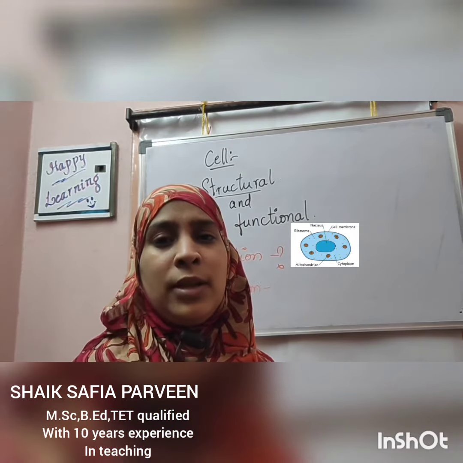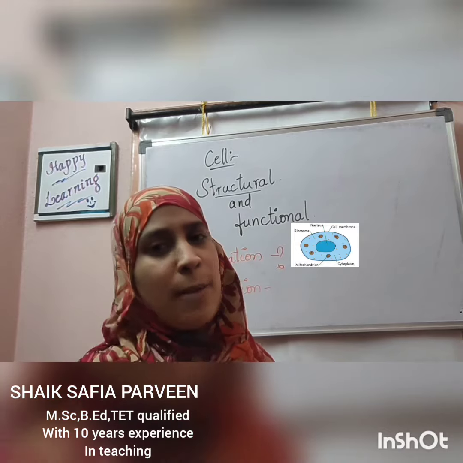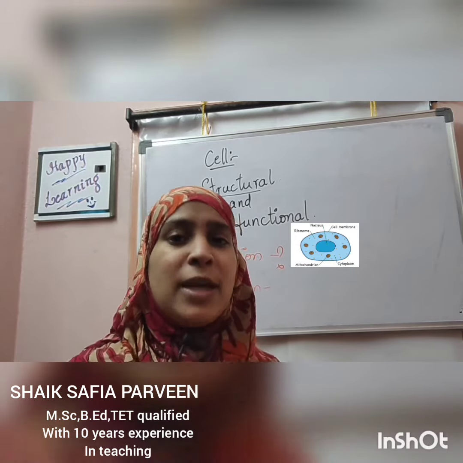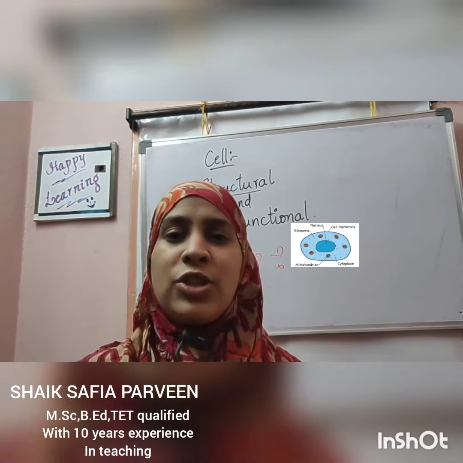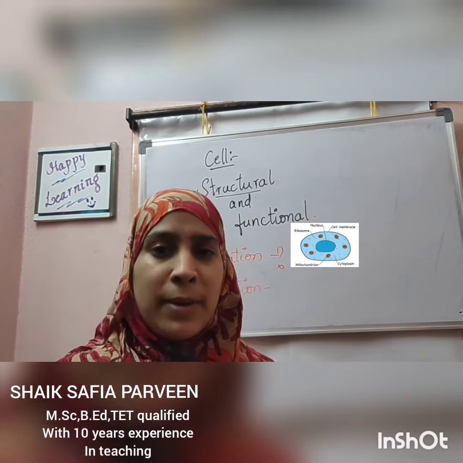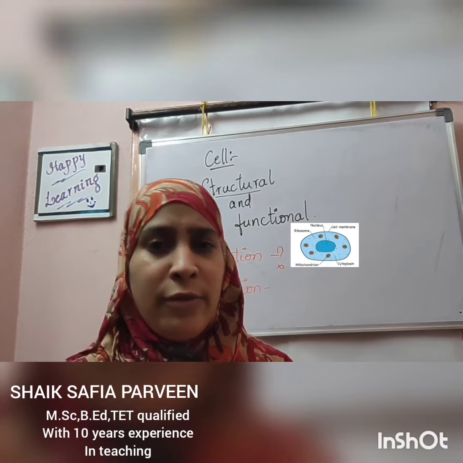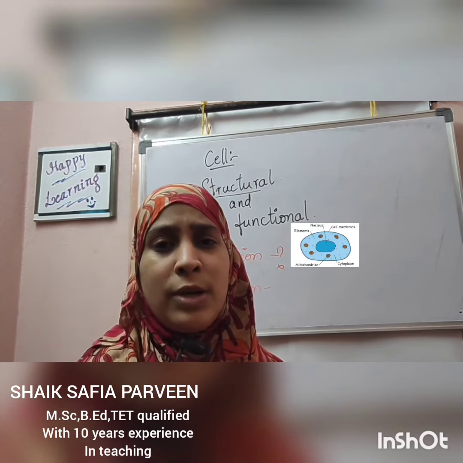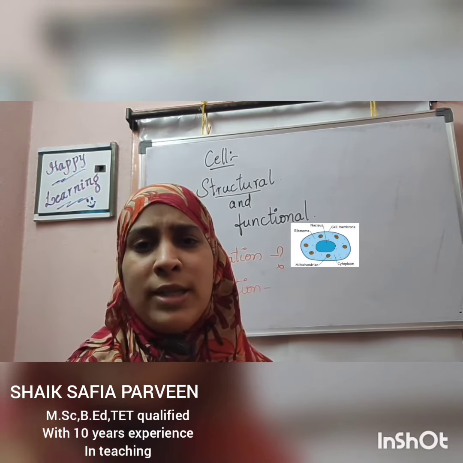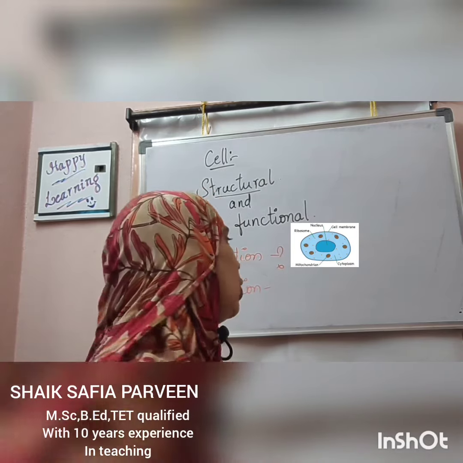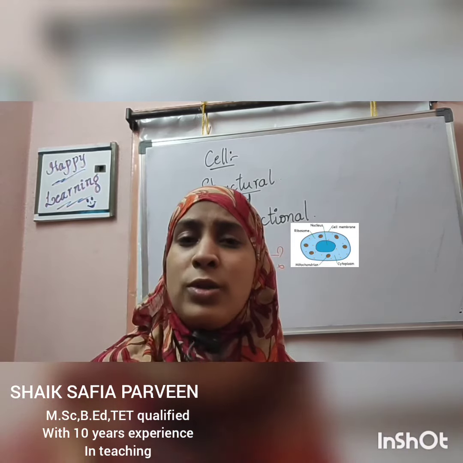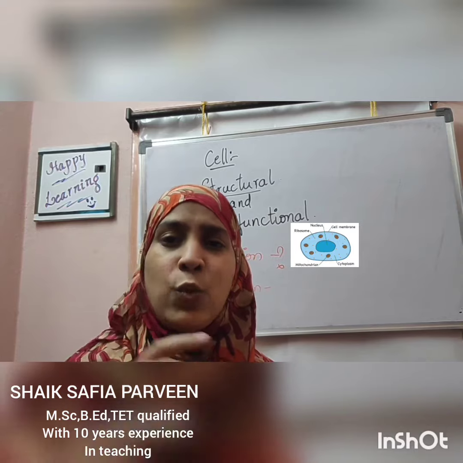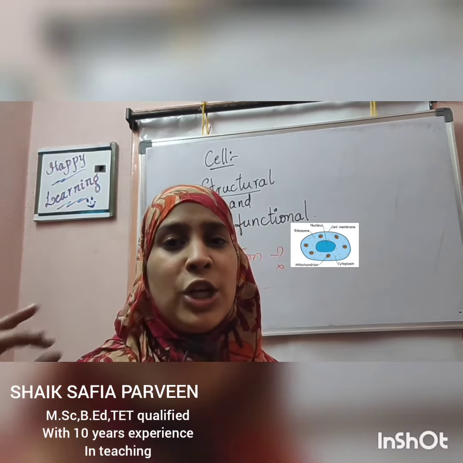Okay, I'll give you the same example of a building. Each person works together to complete the structure of the house. The plumber does a small part, the electrician does his part, the mason does his. All these persons come together to make the complete structure of the house. So each person is called a functional unit.